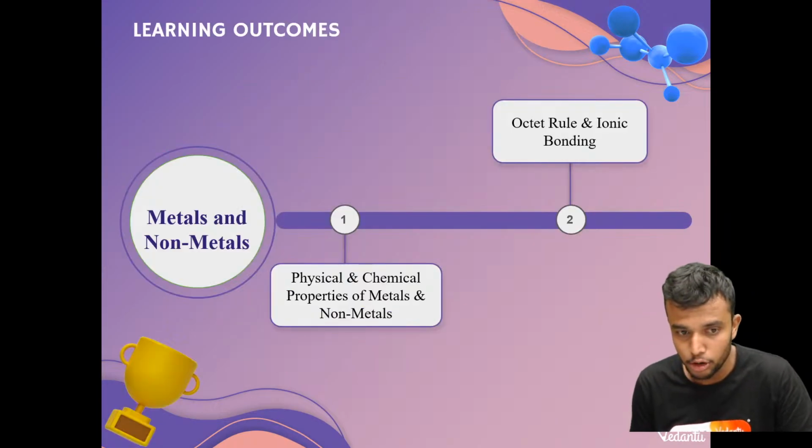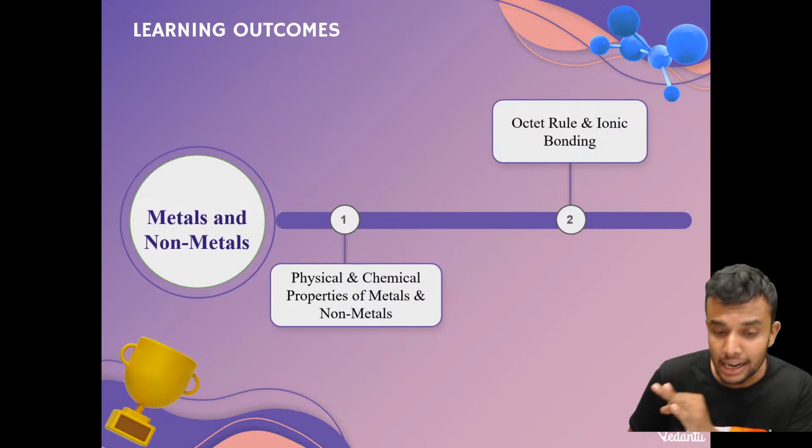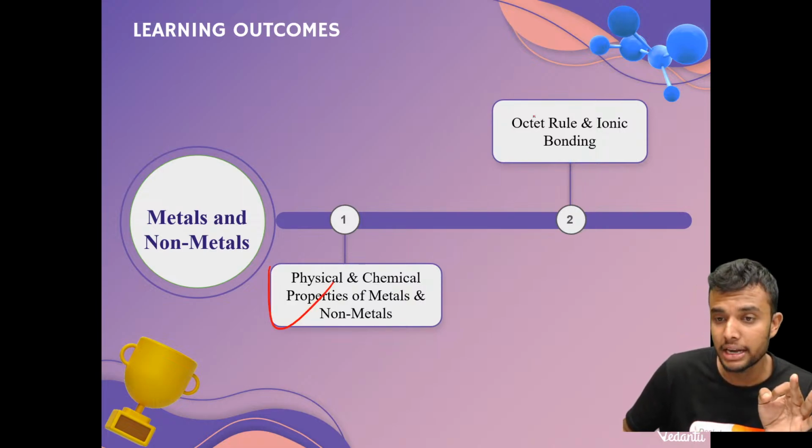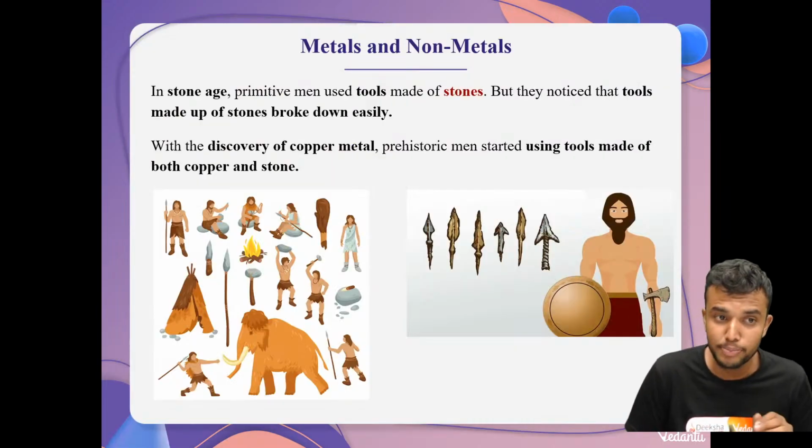Okay, my dear students, come on, let's start with the first learning outcome. The first and important learning outcome: physical and chemical properties, the octet rule and ionic bonding. We are familiar with this, right, my dear students? Let's start with physical properties.